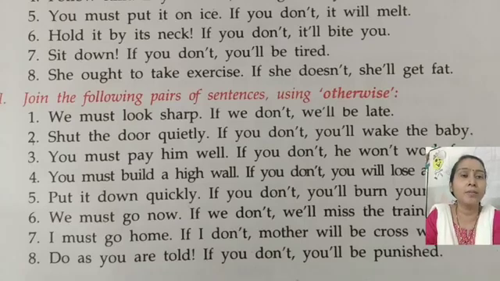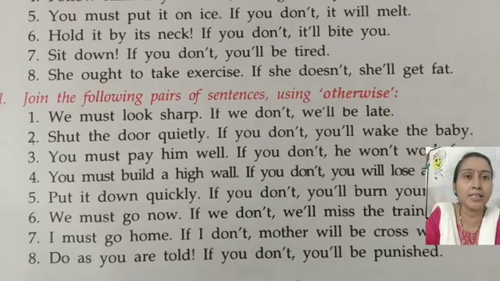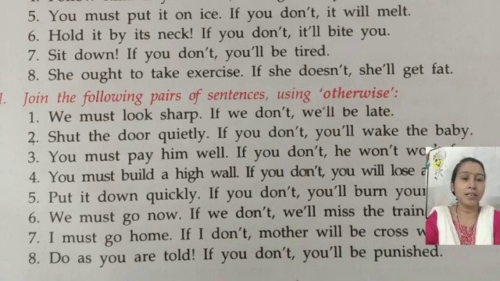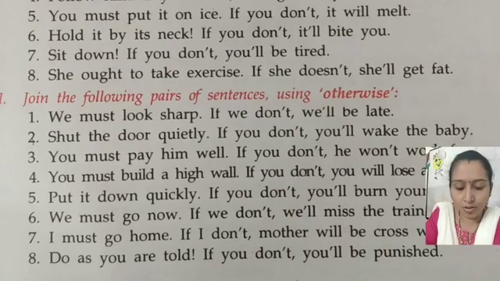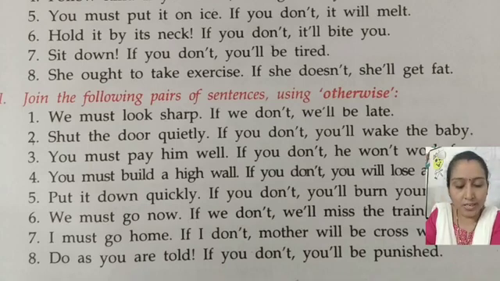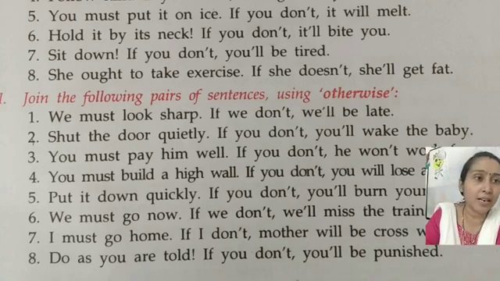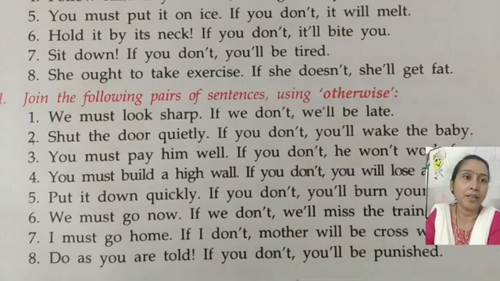And then the second exercise: join the following pairs of sentences using otherwise. Let's see the first sentence. We must look sharp. If we don't, we will be late. The answer: we must look sharp, otherwise we'll be late.